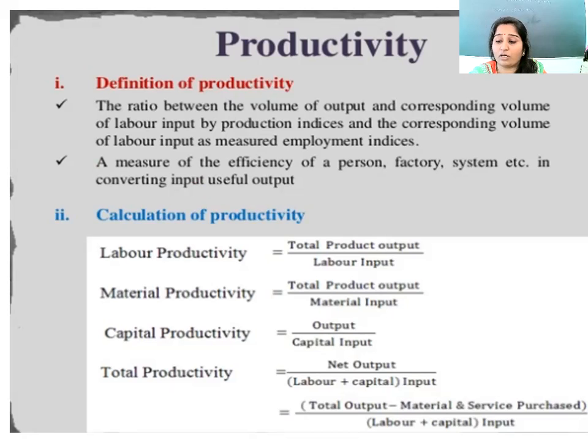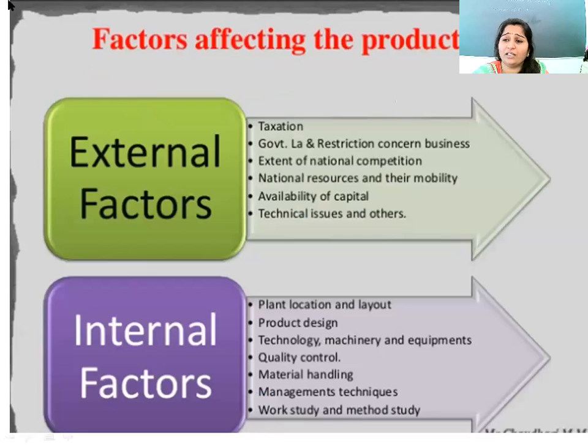Material productivity is equal to total product output upon material input. Capital productivity is output upon capital input, and total productivity is equal to net output upon labor plus capital input. Net output is total output minus material and service purchases. Now, what are the factors affecting productivity?